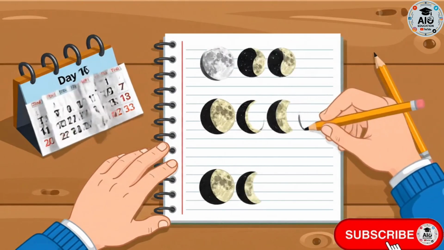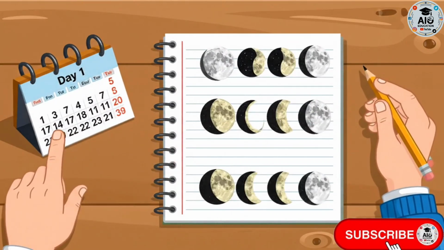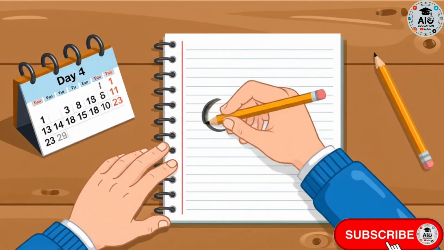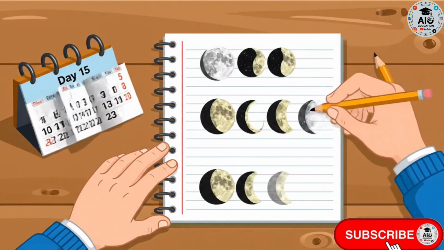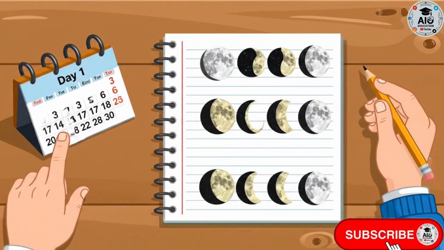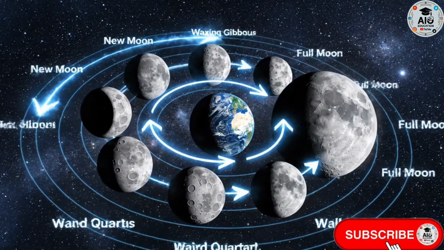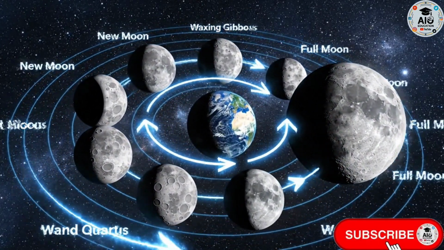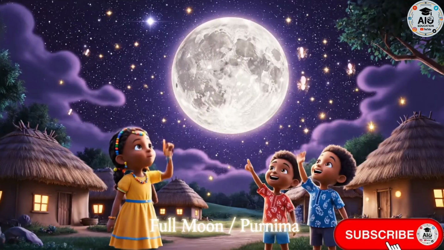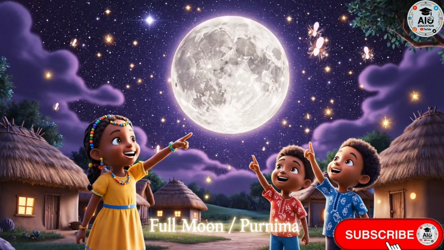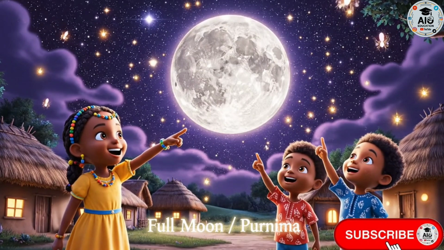The moon does not produce its own light. It shines because it reflects sunlight. The moon is spherical in shape, but we do not see it completely bright every day. This is because only the part of the moon that faces the sun gets light. From Earth, we can see only the illuminated part that faces us. As the moon moves around the Earth, the visible bright portion keeps changing. This change in appearance is called the phases of the moon.